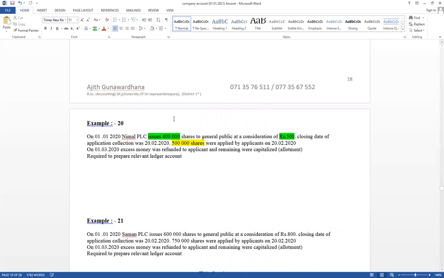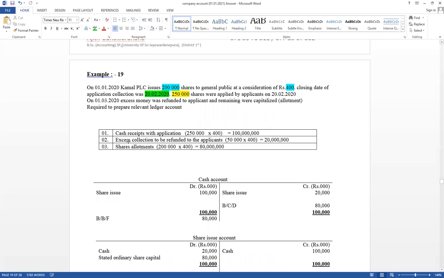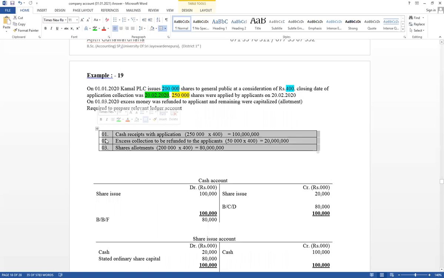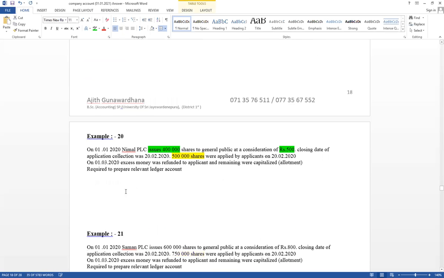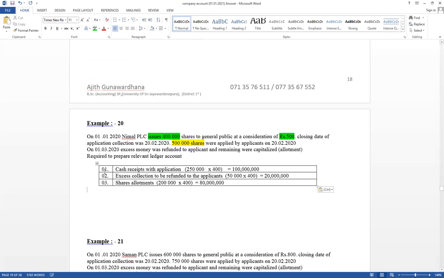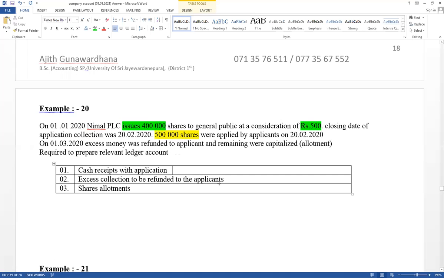First one, prepare the workings. Think about cash received with application. Think about the steps. Cash received with application and rejected application as well as share issue. After that, ledger accounts. We are going to show only 400,000 shares, but application received 500,000 application.